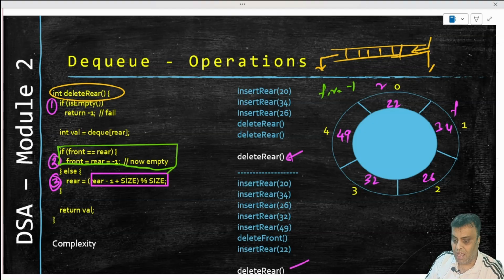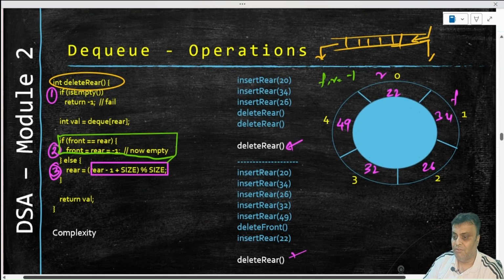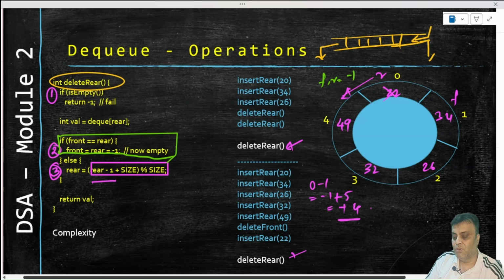And what will happen for this particular operation, which is our delete rear operation, right? So the delete rear operation will now need to delete this and move this rear back, right? Because rear has to come back and fill up wherever it is. It cannot point to a blank position, right? So if it has to come back, then we have to do a rear -1, and if we do 0 -1, it becomes -1. So we will add the size to it. We get -1 + 5, which is 4, and this 4 is pointing to a valid index position. In that valid index position, 49 is there, so our rear starts pointing here.